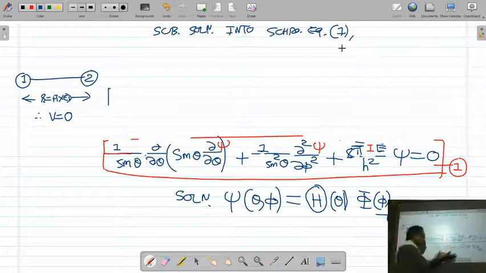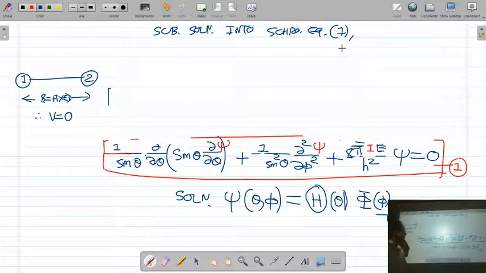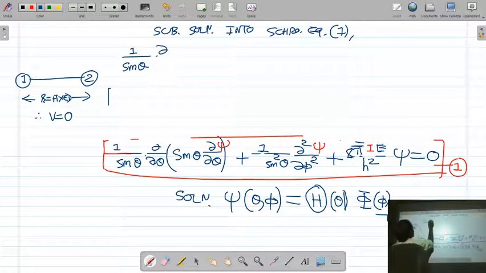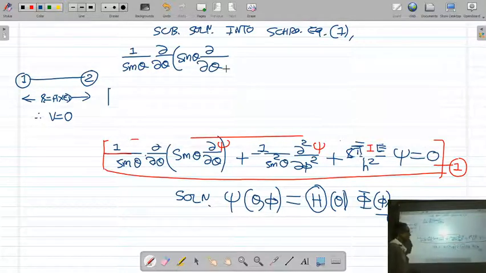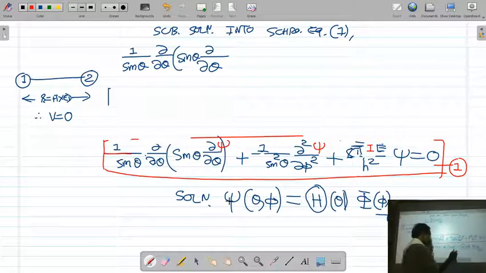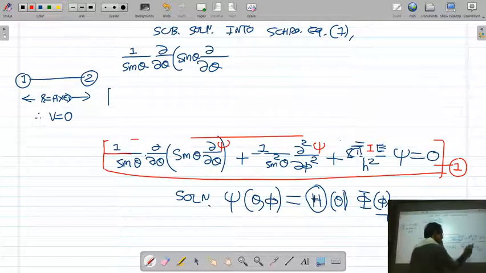So if you substitute the solution into the equation, what do you get? 1 upon sin theta d by d theta sin theta d by d theta. Now our solution psi is separated into two parts, theta part and phi part.